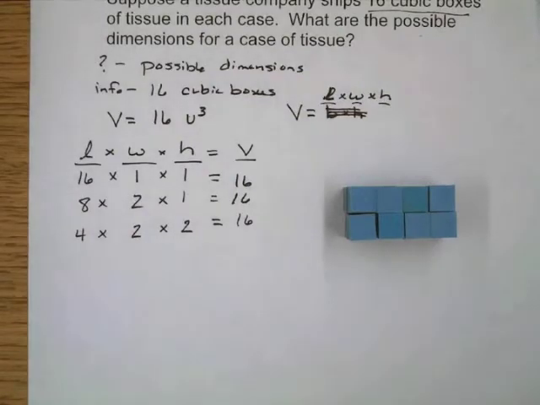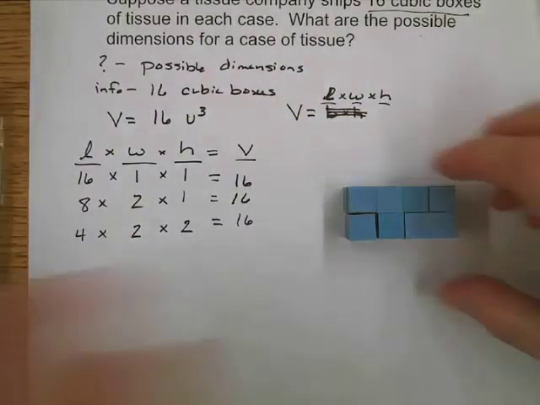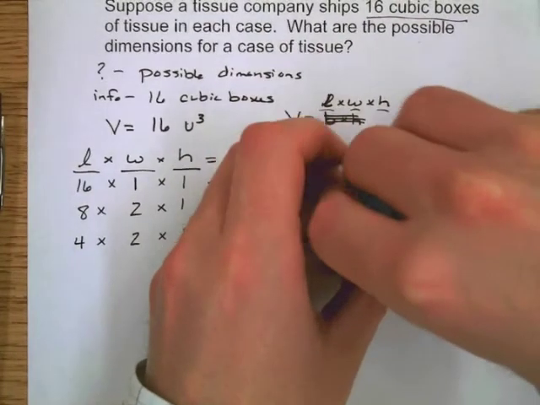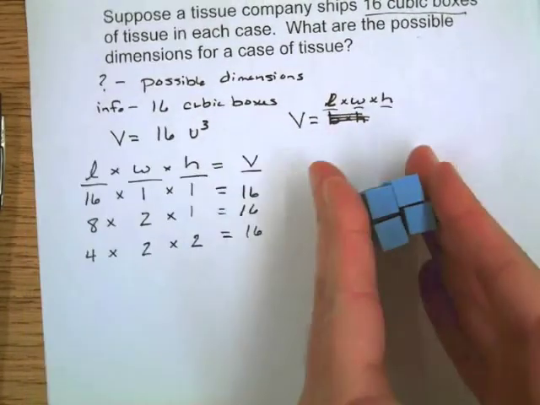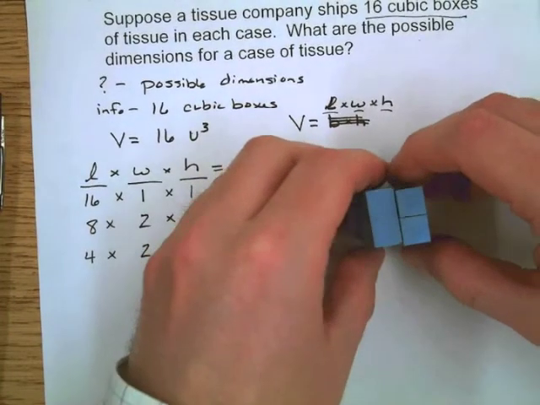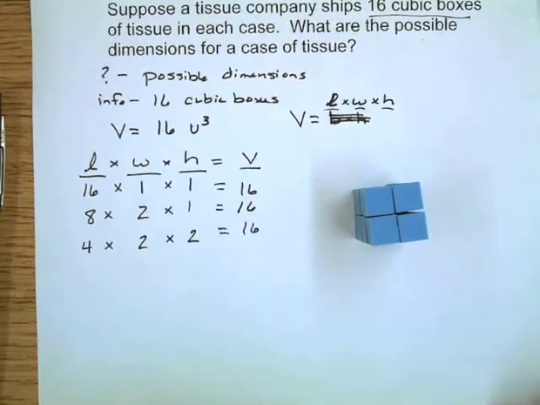What if I took this and turned it this way? Would this be something with different dimensions? Let's take a look at it like this. I turn it up on its side.